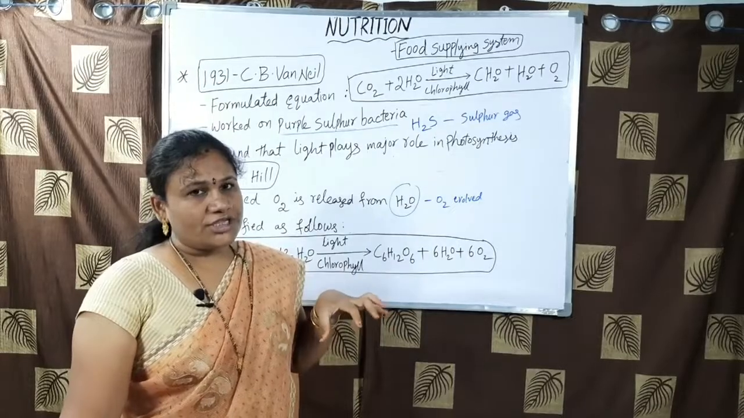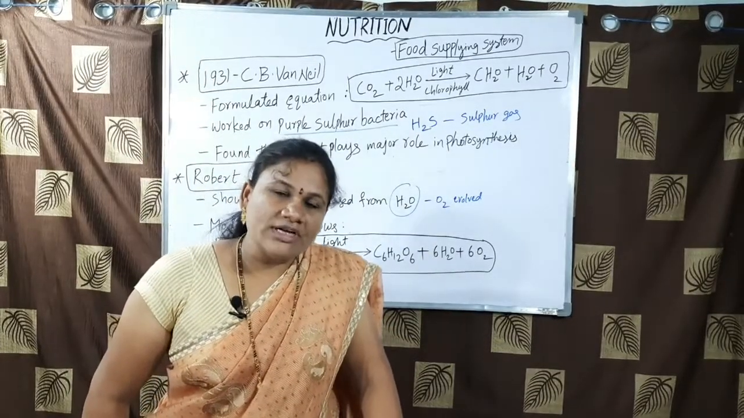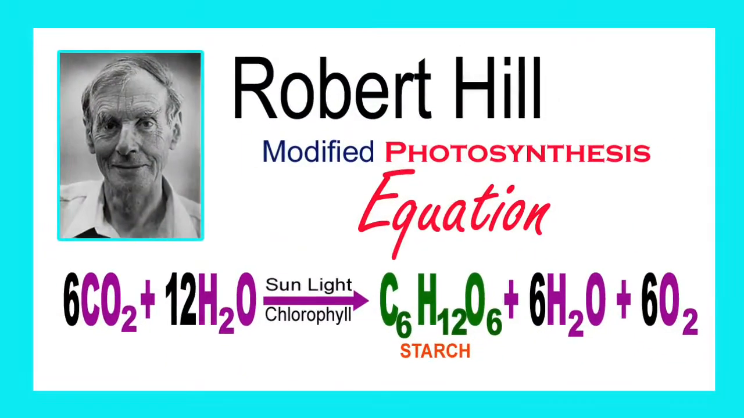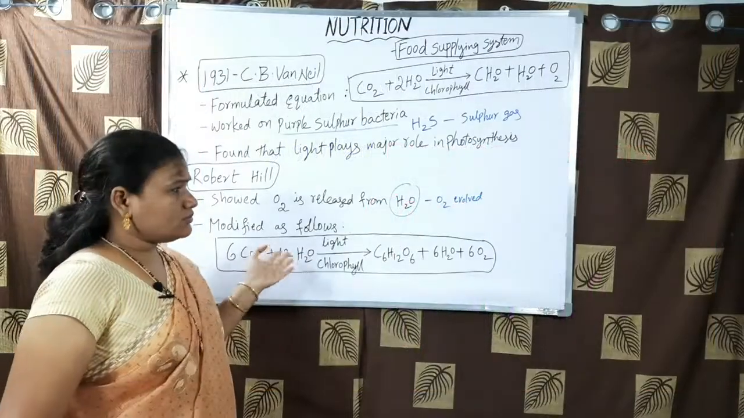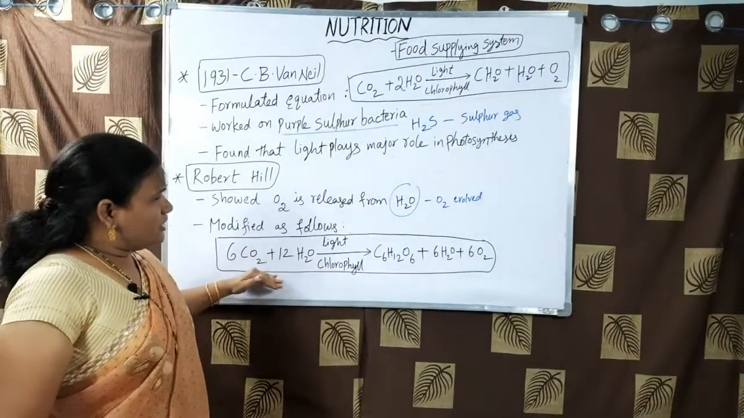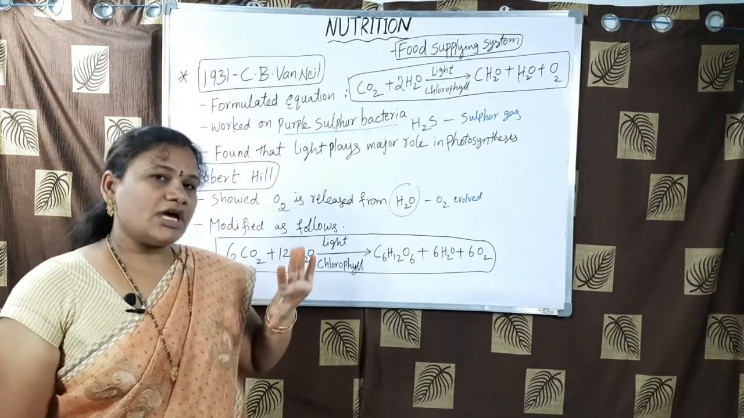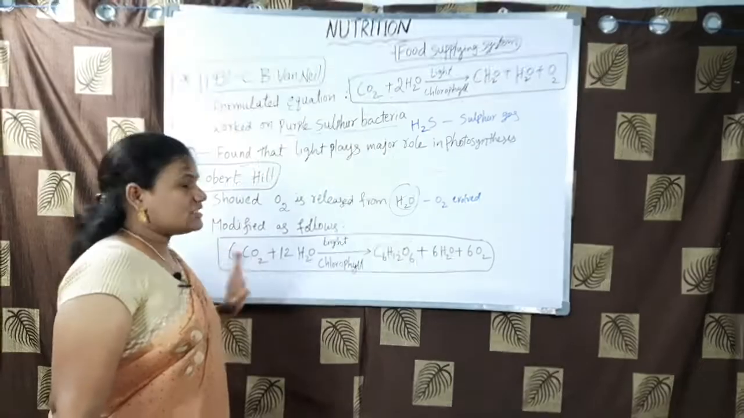With some modifications, Robert Hill modified C.B. Van Niel's equation, and he prepared the equation on photosynthesis as follows: 6CO2 + 12H2O gives rise to C6H12O6 + 6H2O + 6O2. And here also, this entire process takes place in the presence of sunlight with the help of chlorophyll molecule. By seeing this equation, not the complete photosynthesis process, but most of the process we can understand.